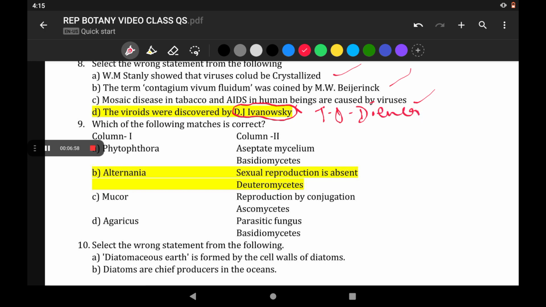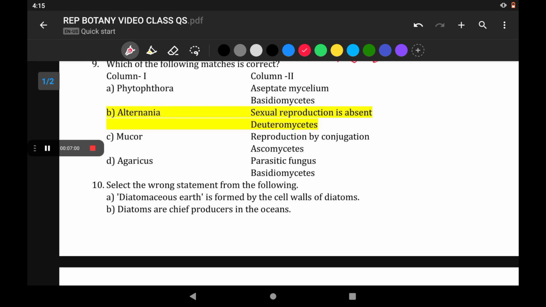So which of the following matches is correct? So Phytophthora, aseptate mycelium, Basidiomycetes they have given, that is not a correct match. Alternaria, sexual reproduction is absent, and Deuteromycetes. Fungi imperfecta, if you remember the examples are Colletotrichum, Alternaria and Trichoderma. So Alternaria, sexual reproduction is absent. So that is why they are placed under this imperfect fungi or Deuteromycetes. So B is the correct answer.